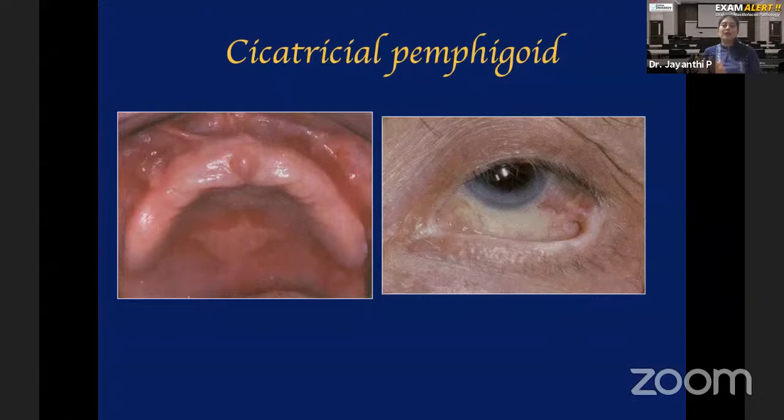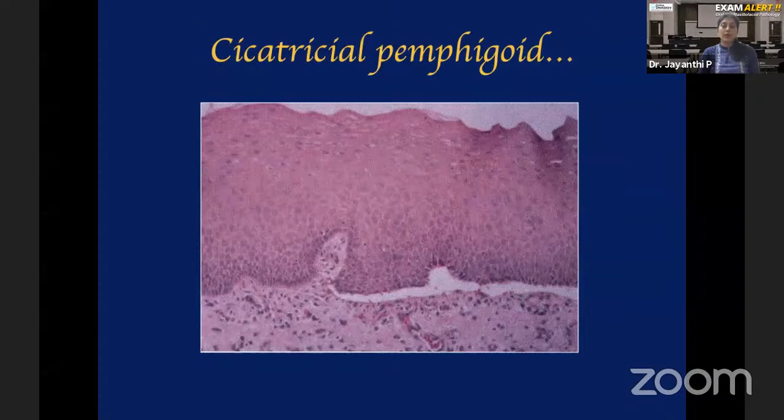So when you have to differentiate between cicatricial pemphigoid and bullous pemphigoid, you do it based on two features: involvement of the conjunctival mucosa and presence of scar formation during healing, both of which are seen in cicatricial pemphigoid but not in bullous pemphigoid. But when you take a biopsy, histopathologically, what do you see? Whenever you see a vesicle or bulla, histopathologically that will reflect as a split formation, an empty area. Can you see in this picture that you see epithelium and connective tissue? The split is seen below the epithelium. So that's called a subepithelial split.